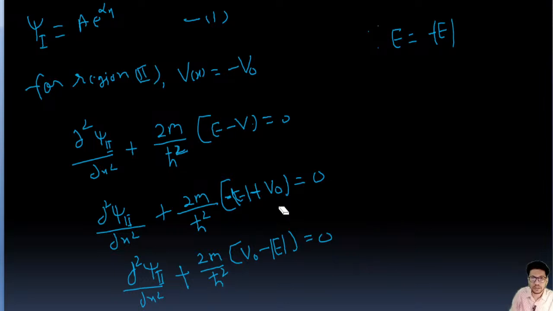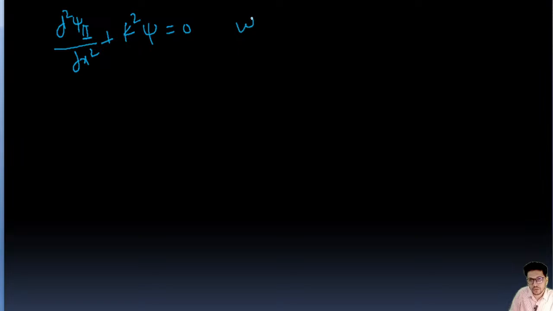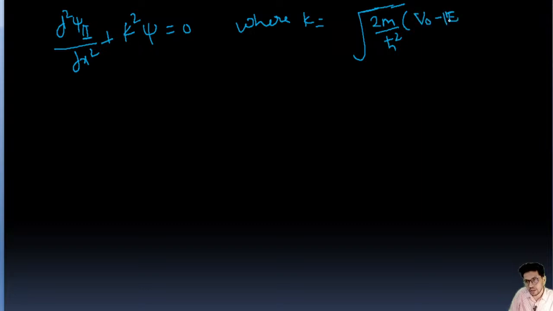So this equation is going to be d2 psi 2 upon dx square plus k square psi equal to 0, where value of k equal to root of 2m upon h cut square into v naught minus mod e. Okay, so this is the value of k.